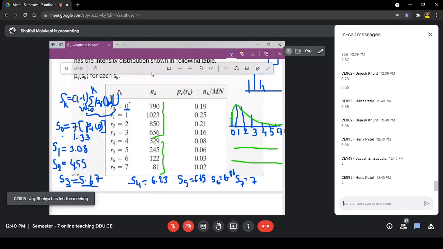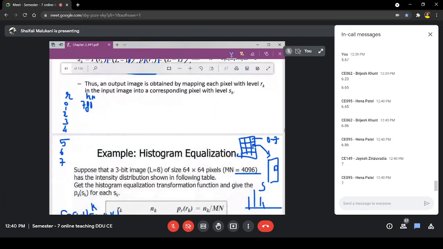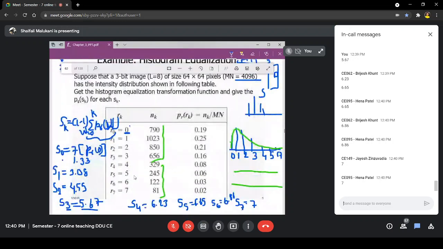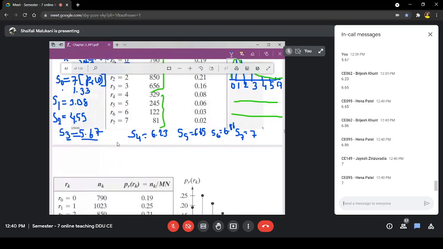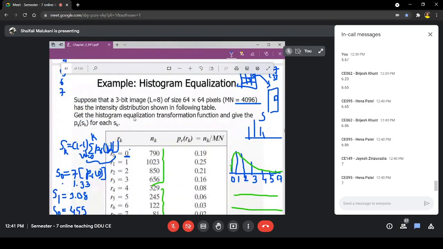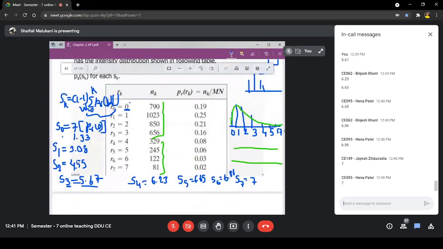Now in my input image, I knew earlier that my values can take 0 to 7, but now it will take values like 1.33. If it is 0, I should replace it with 1.33. If it is 3, then I will replace it with 5.67. But I am considering an integer representation of my input, and hence I should not go for 1.33. Instead, I should round it off, because that is not a possible intensity. My intensities are discrete, so any random value cannot happen. That is the problem of discretization.